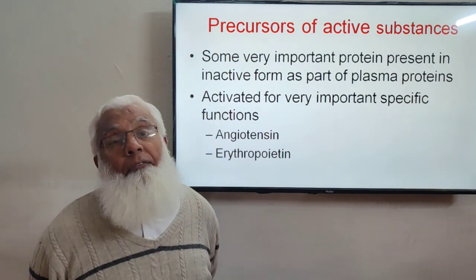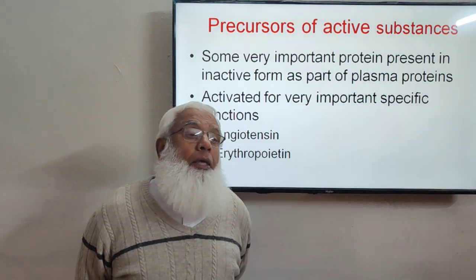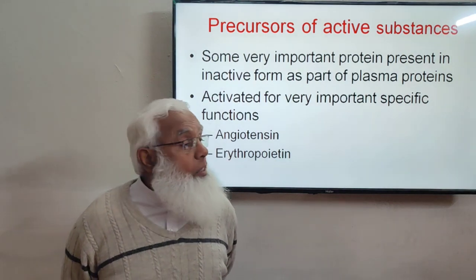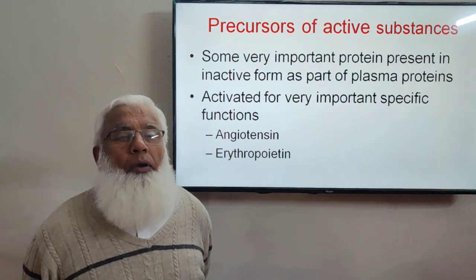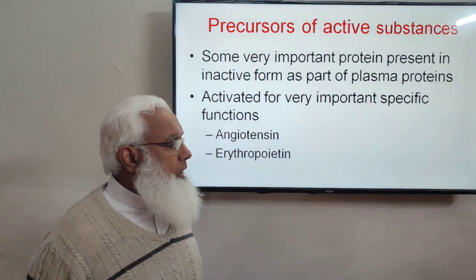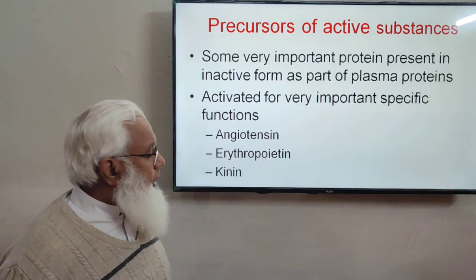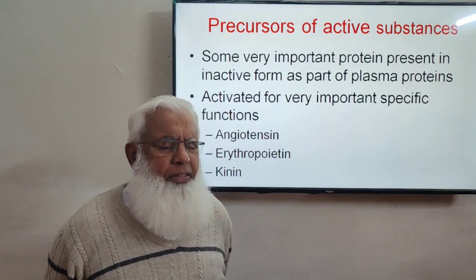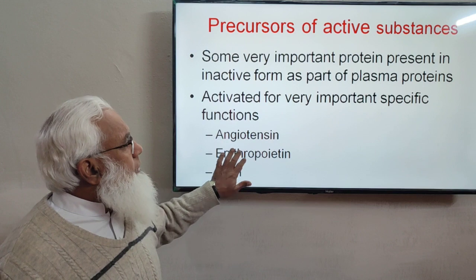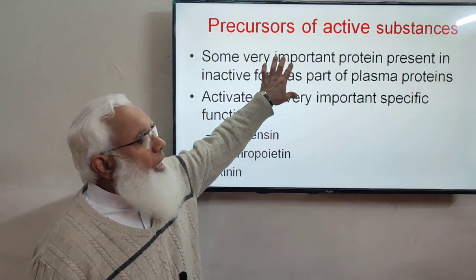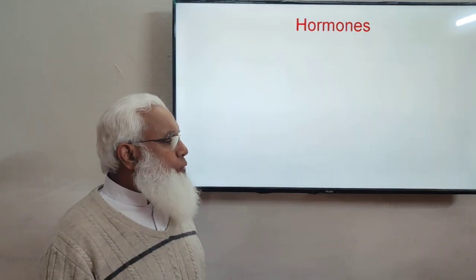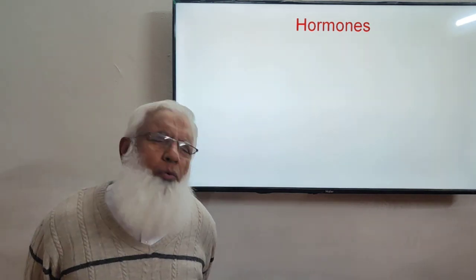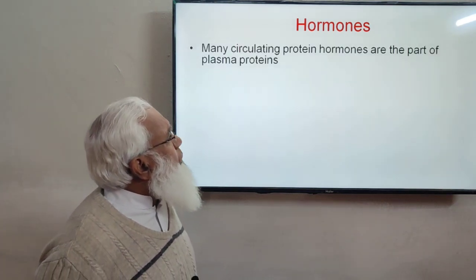And erythropoietin, a very important protein for the regulation of the formation of RBCs, we are going to discuss in the next lecture, inshallah ta'ala, when we talk about erythrogenesis. So angiotensin and erythropoietin, and there are some kinins which have actions on the blood vessels as well. These are the important substances, the precursors of which are present as part of the plasma proteins.